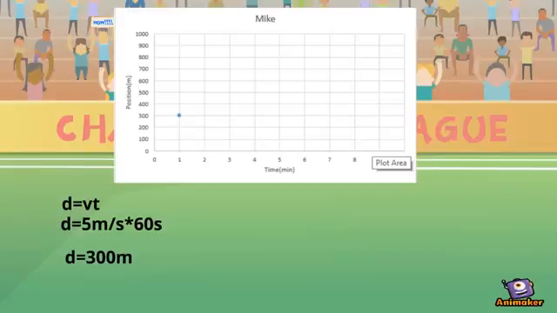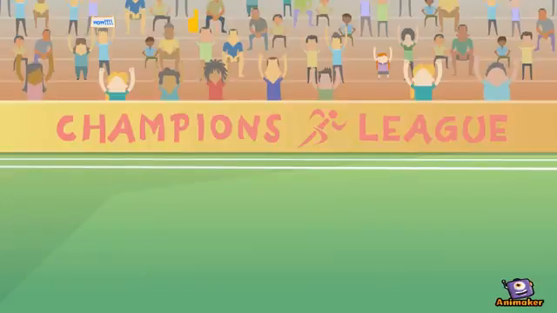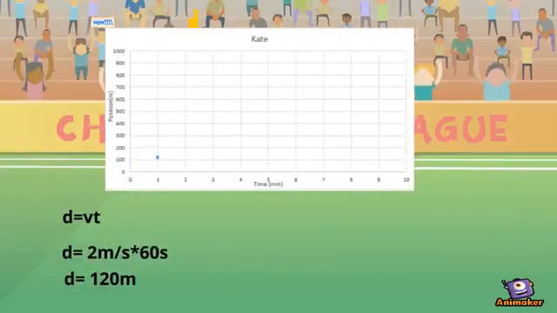As you can see, the following graph is called the position time graph. It shows us how far Mike traveled from the starting point, which is a distance of 300 meters in 1 minute. We can calculate the distance by multiplying the velocity and time that Mike had during the race. We can also see that Kate had traveled a distance of 120 meters in 1 minute.